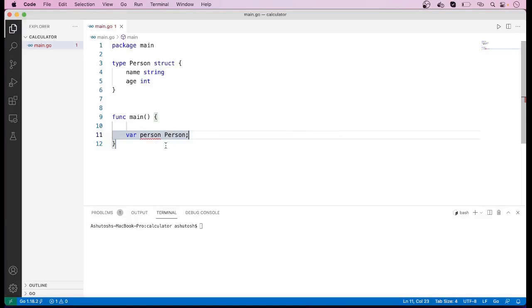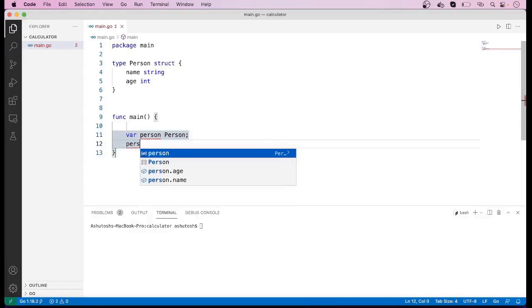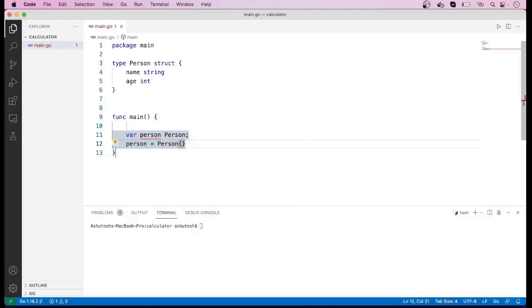So this is one way in which we can declare a variable of a structure type. Now how can we initialize this person variable? To initialize this person variable, we can use this type of syntax. Here you have to mention the name of the person and the age of the person.